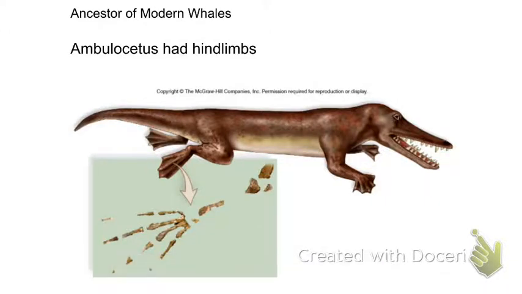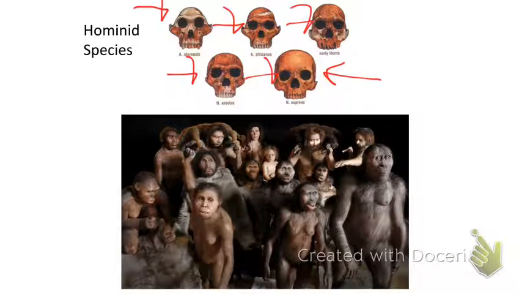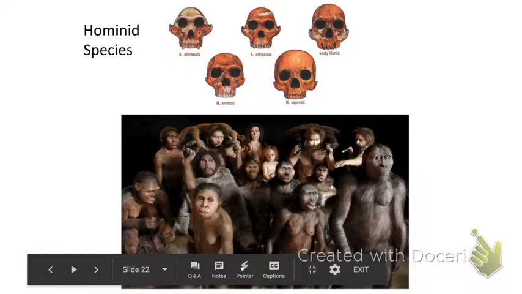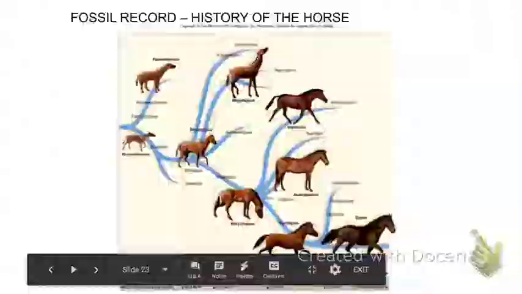So this has hind limbs. We can also see a previous human species, and here we have fossil records of previous species that look more like apes compared to what we have now. So you can see the development because we have this fossil record. Okay. Here's a fossil record of the horse, what it was previously.